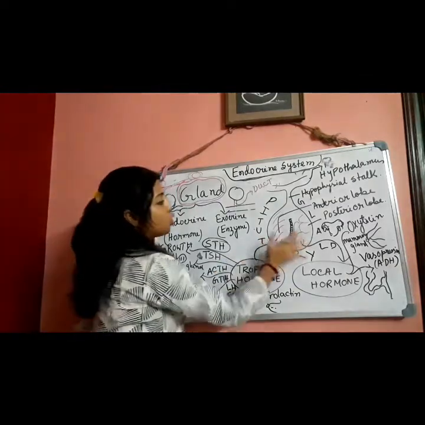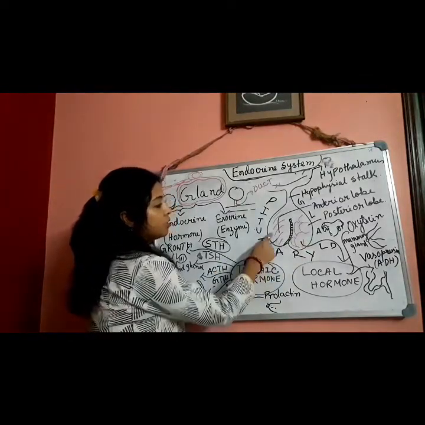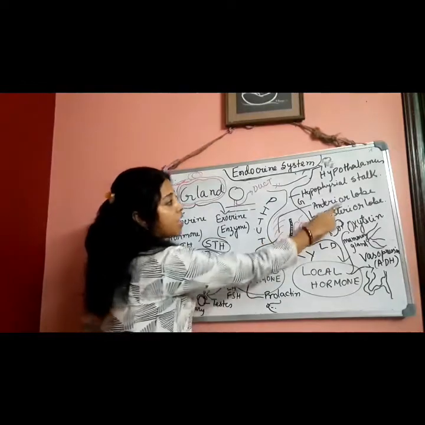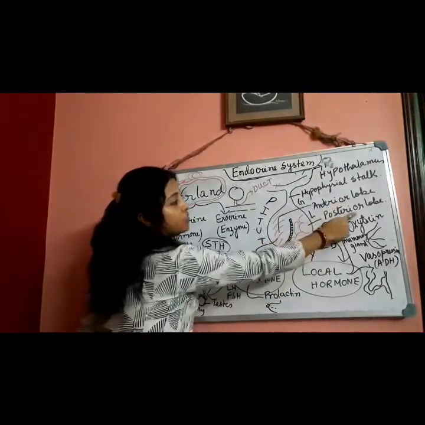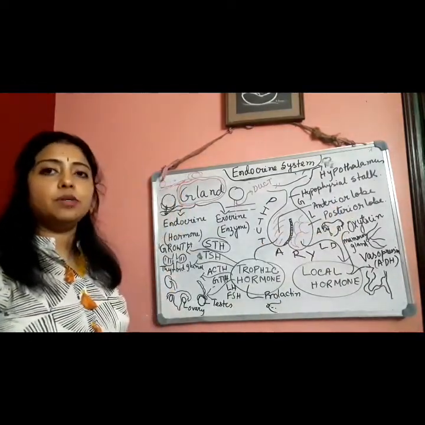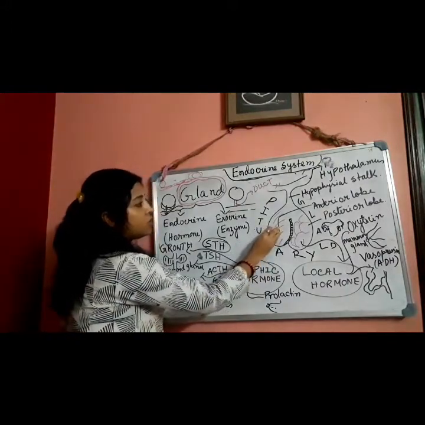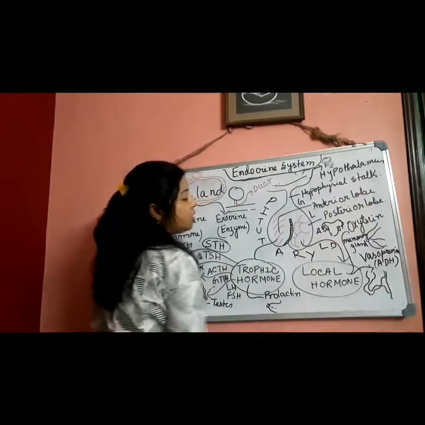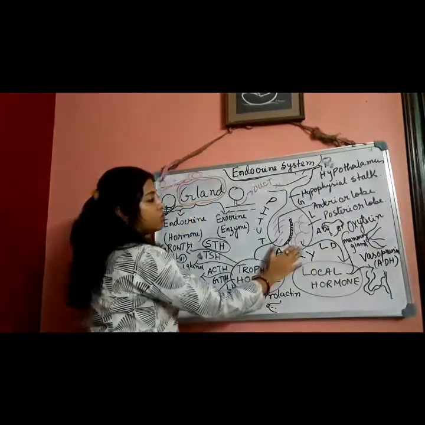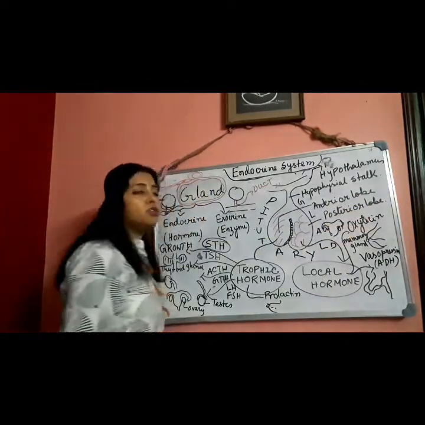It has two lobes. Here I have written anterior lobe and here posterior lobe. Some hormones will be secreted from the anterior lobe and some from the posterior lobe.